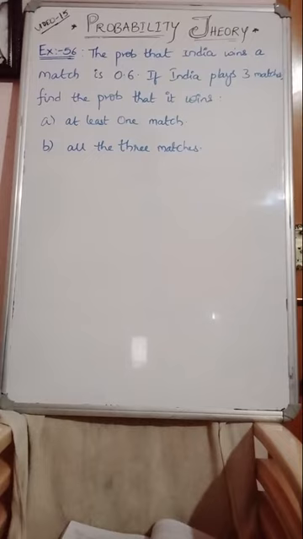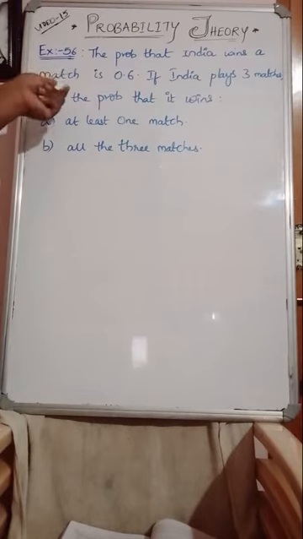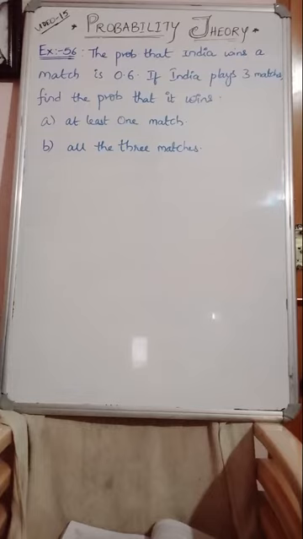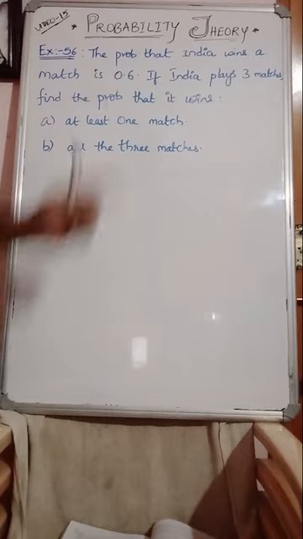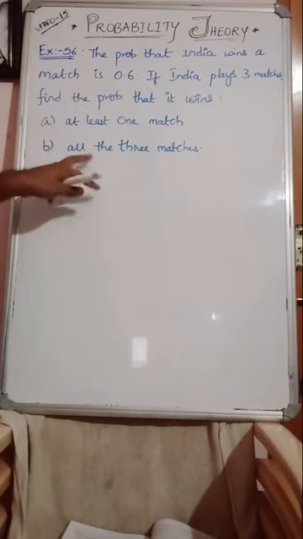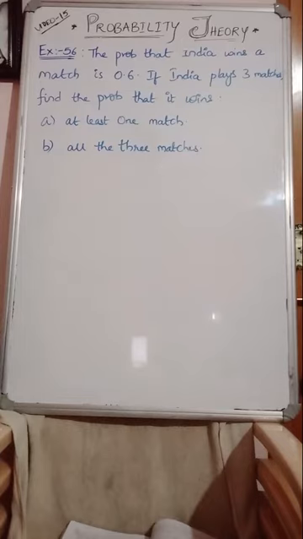Look at this question now. Example number 56. The probability that India wins a match is 0.6. Probability of India winning a match is given 0.6. If India plays 3 matches, find the probability that it wins. Question number 1. At least one match. At least one match means out of 3, 1 they can win or 2 they can win, and all the 3 also can win. But not none. Remember, at least one case means greater than or equal to 1. All the 3 matches they won. So A and B and C, all the 3 they won. This is the question. Now let us see the solution for this.